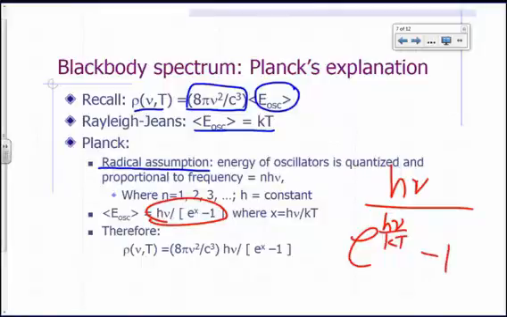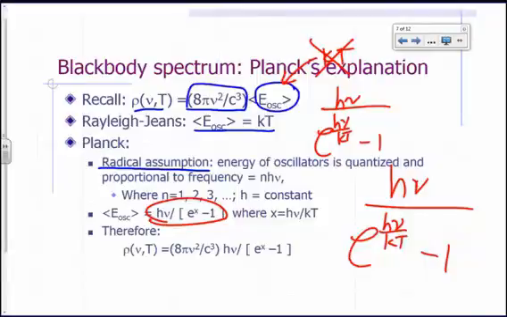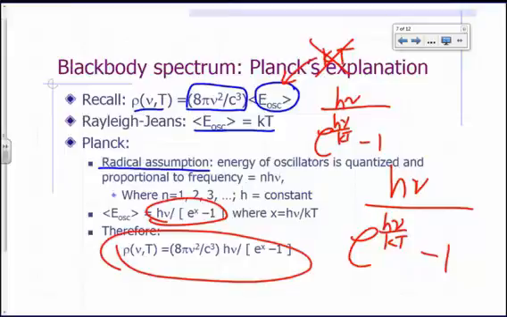So instead of just kT here, the average energy of the oscillator is h nu over e to the h nu over kT minus 1. So this is Planck's prediction of what the blackbody spectrum is going to be if the energy of the oscillators is quantized.